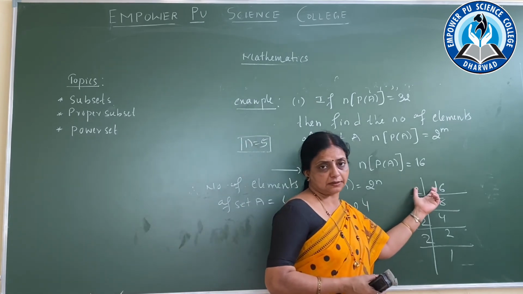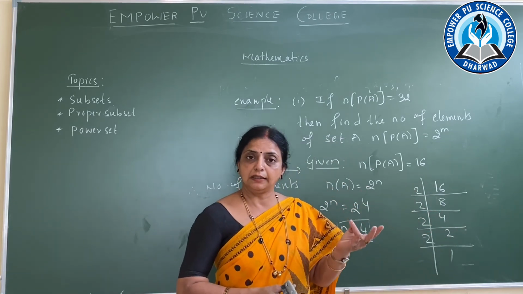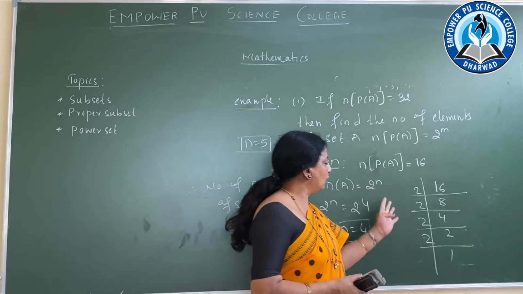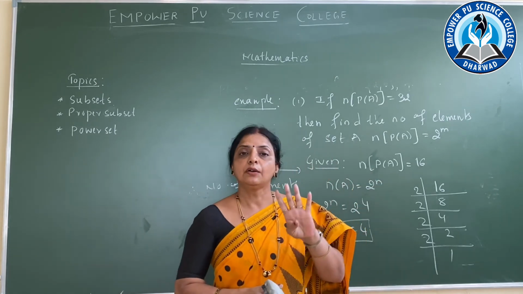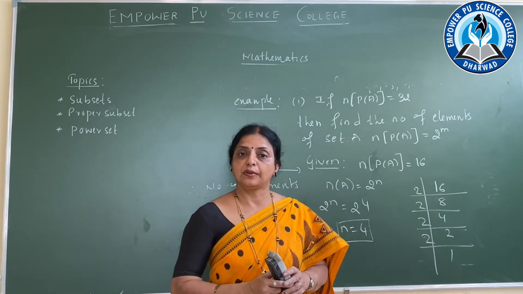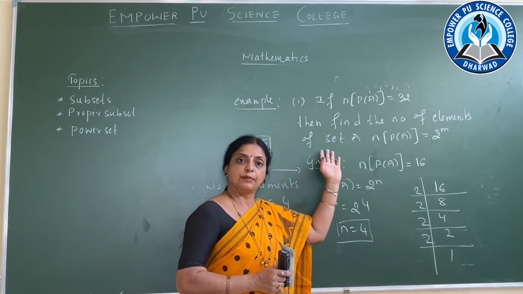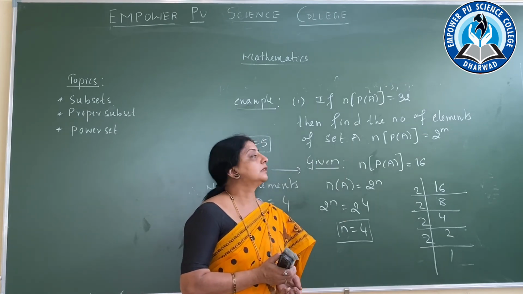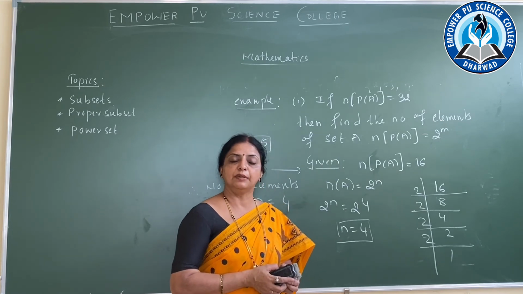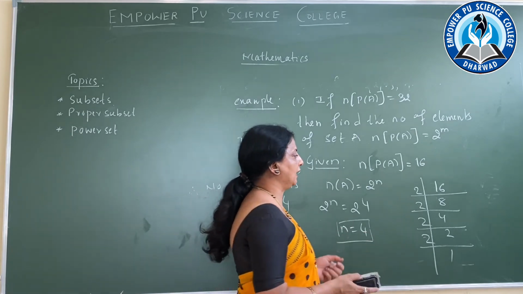16 subsets. It's okay. What are the subsets? Null set, singleton set, 2 set, 3 set, and the fourth one is the set with all 4 elements. It's okay. So in this way we have to find the subsets when n of P of A, the number of elements of the power set, is given. Okay, come to the next example.